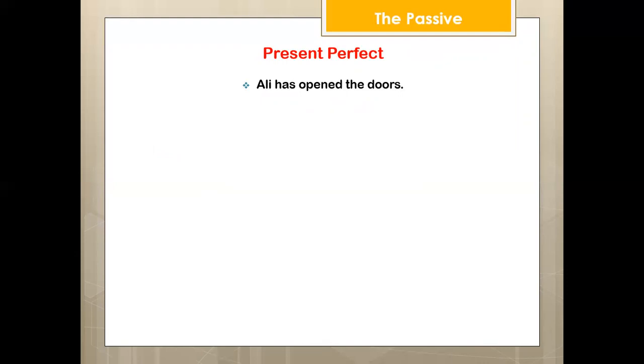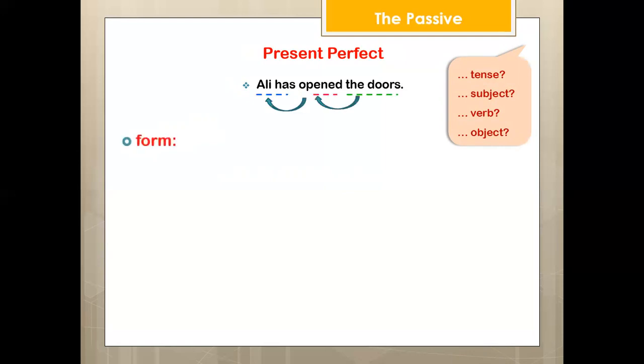The present perfect tense. The active sentence is Ali has opened the doors. As usual, Ali is the subject, has opened the verb, the doors the object. We start with the object. How to change the present perfect sentence from active to passive?